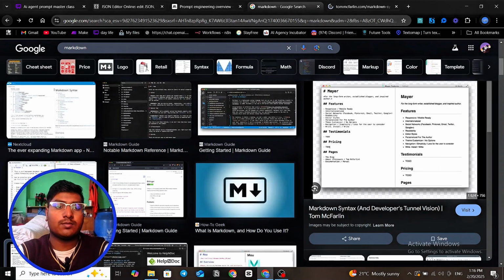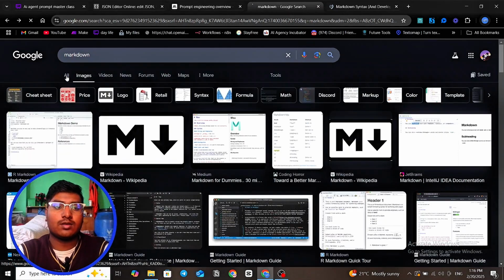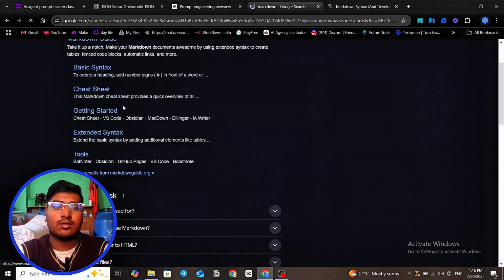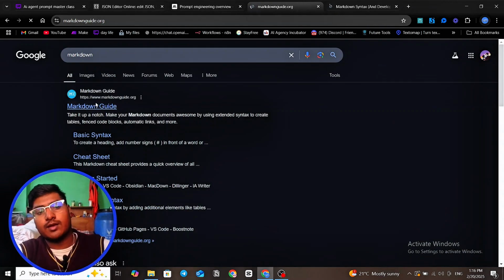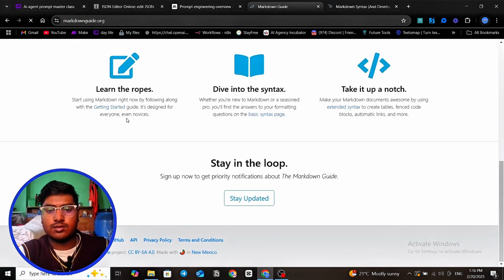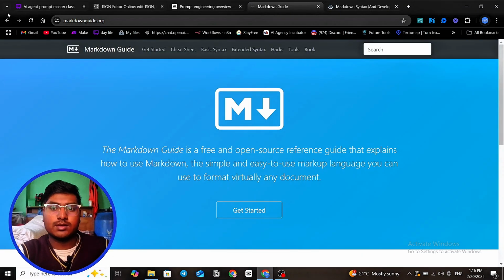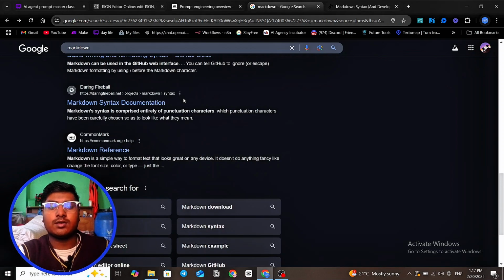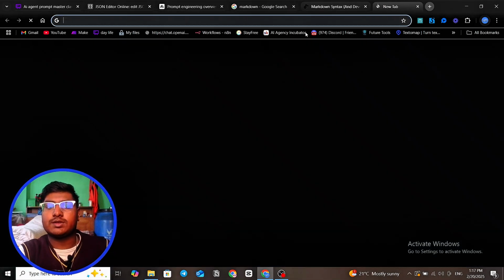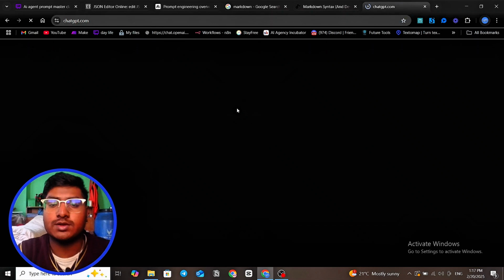I should go back a little bit. Let us see this guide. Okay, this one has content. Markdown language, okay, this is right. I just used ChatGPT to write what a Markdown language is.